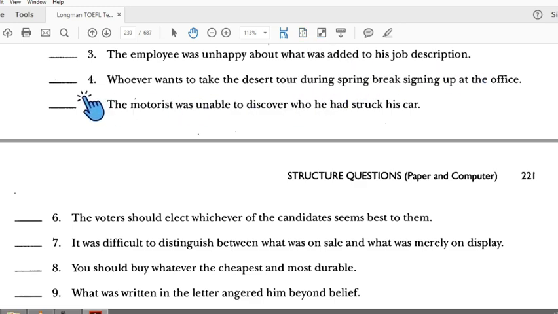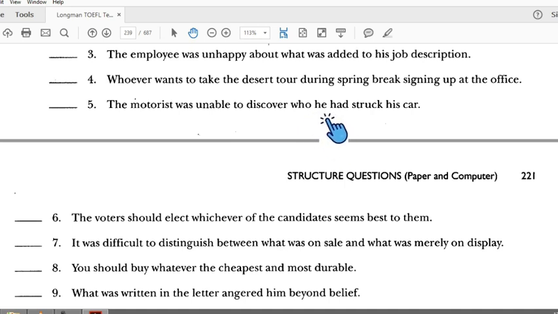Number 4: whoever wants to take the dessert to spring break sign after office. Whoever is the connector as a subject, then verb, take the dessert, but there's no verb here. So number 4 is incorrect. Number 5: subject, verb, connector as a subject, but there is a subject again.